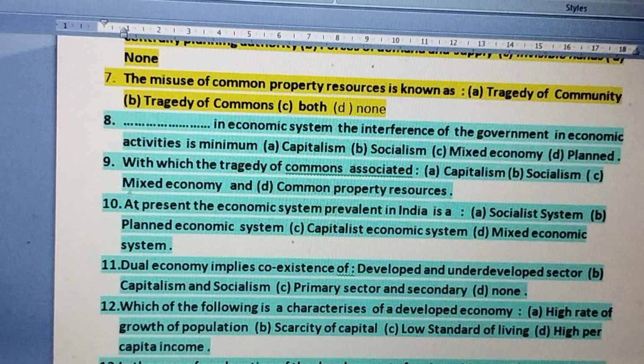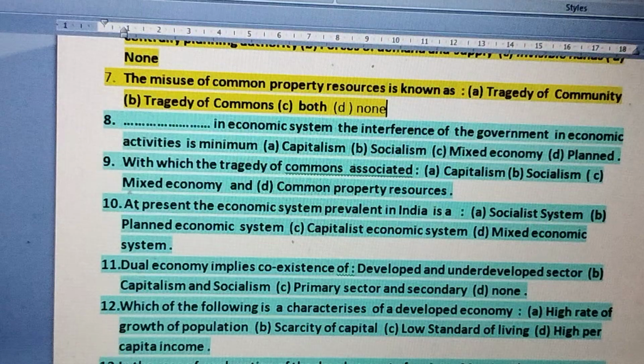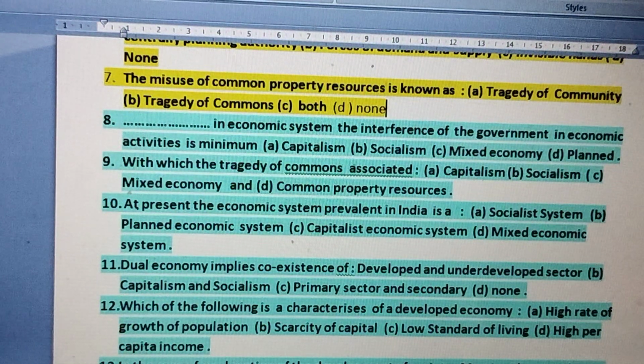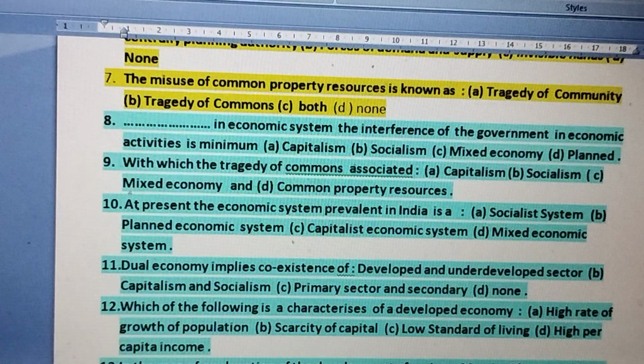Number 11. Dual economy implies coexistence of developed and underdeveloped sector, capitalism and socialism, primary and secondary, or none. Dual economy means those economic systems where we find some developed sectors and some underdeveloped sectors also.